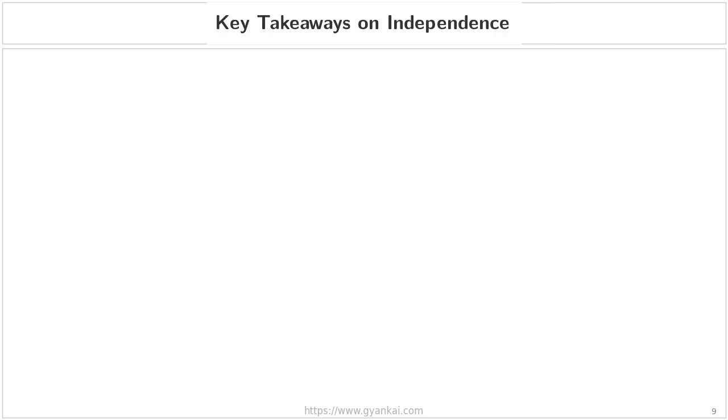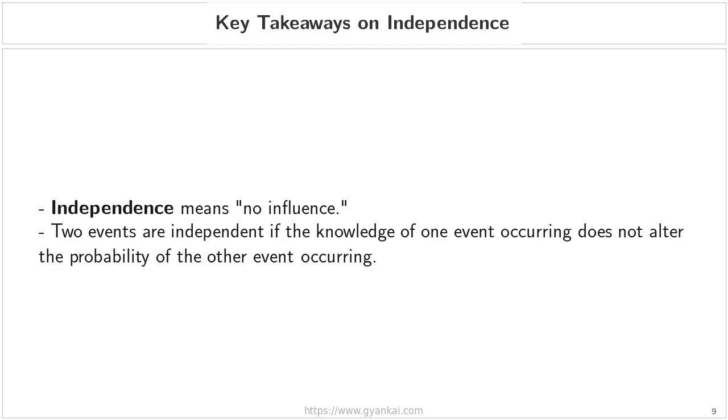Key takeaways on independence. First, if you remember nothing else, just remember that independence simply means no influence. It is the absence of any connection between the likelihood of two events. As we saw in our previous examples, we say two events are independent if the knowledge of one event occurring does not alter the probability of the other event occurring. In other words, getting extra information about one event doesn't change your original estimate for the other.